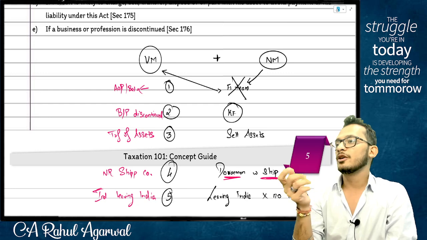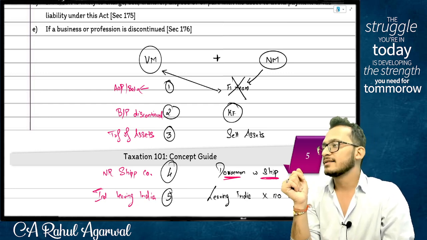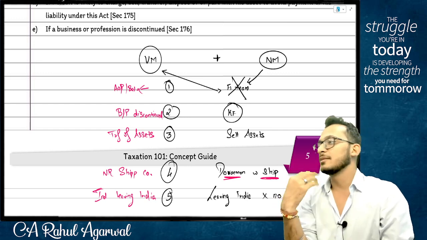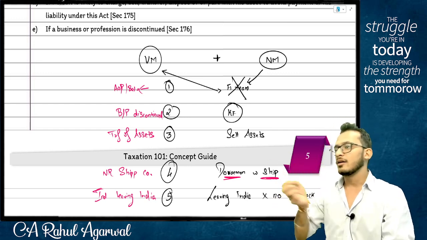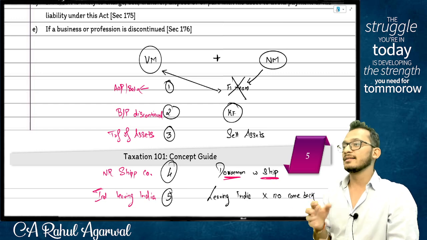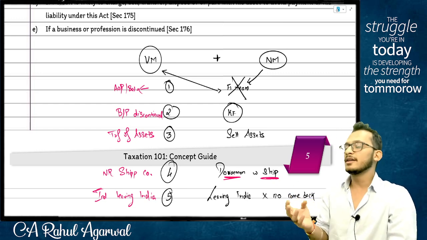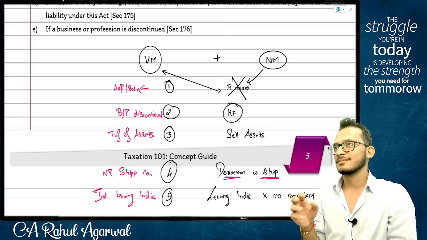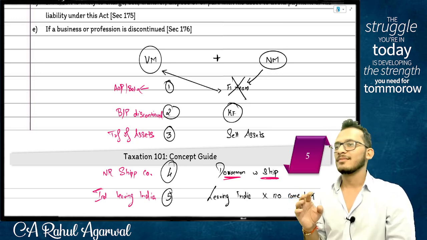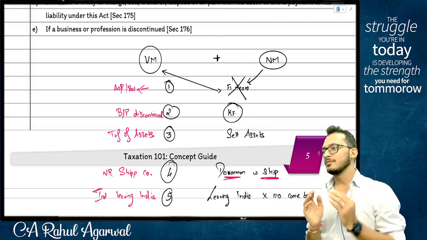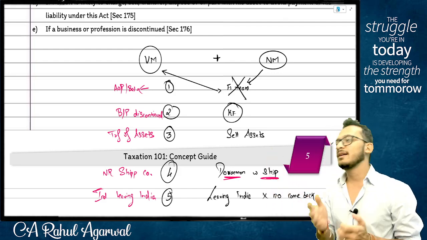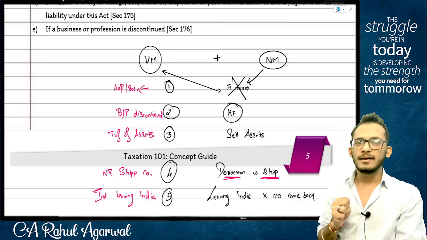Second is what you're trying to understand: what is his residential status. Basically, I'm trying to understand whether the person is an Indian resident or an Indian non-resident. Because very simple, people, if you're an Indian resident, you will pay tax in India. But if you're a non-resident, you will still pay tax in India, but not much. You'll pay lesser. What and all, we'll discuss in the next topics.